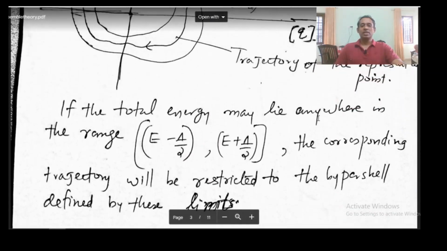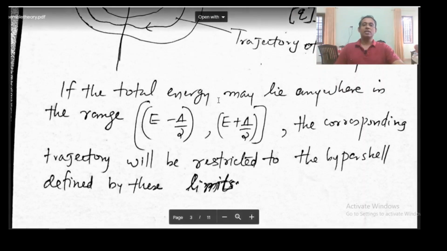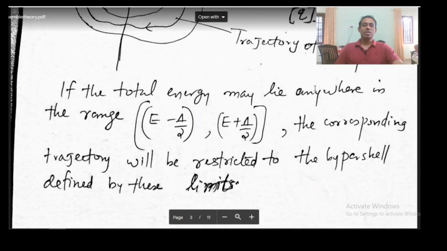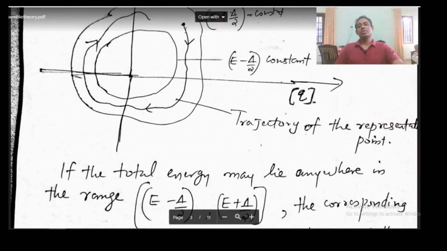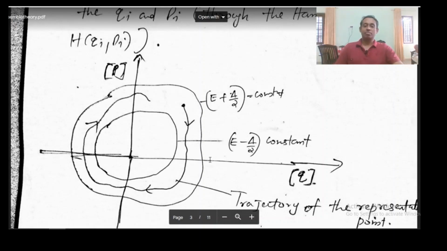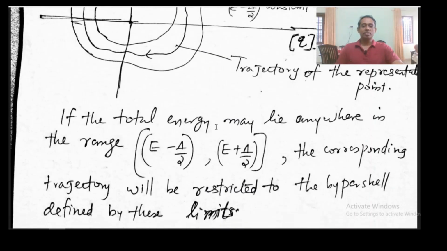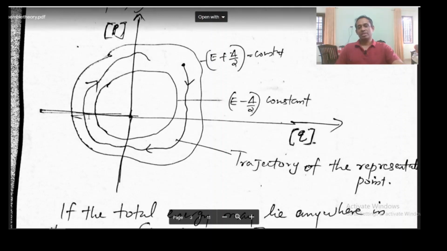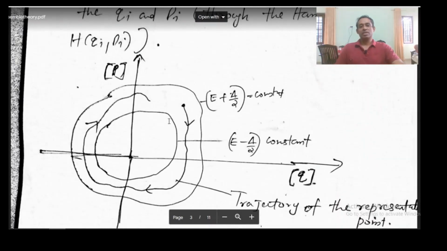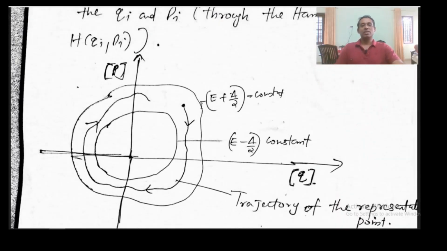So the total energy lies in between E plus delta by 2 and E minus delta by 2, and the corresponding trajectory of the representative point is restricted to the hypershell. We say this is a hypershell because we are considering a 6N dimensional space. This region is called the hypershell region, defined by the limits E minus delta by 2 and E plus delta by 2.